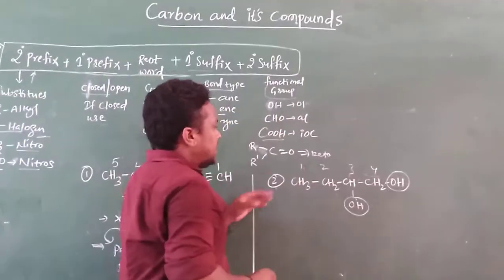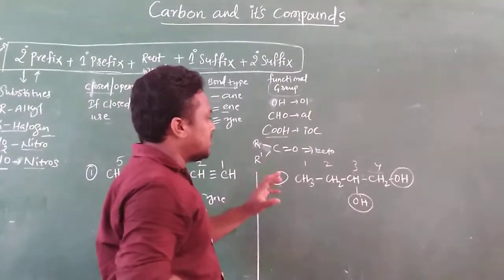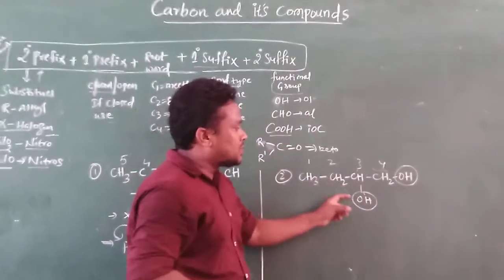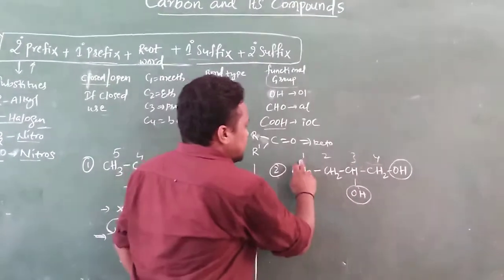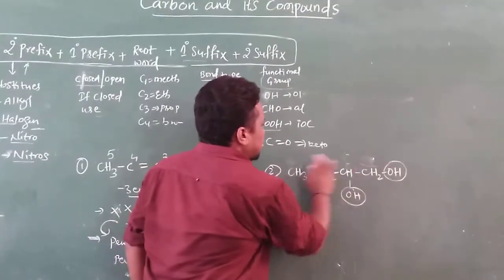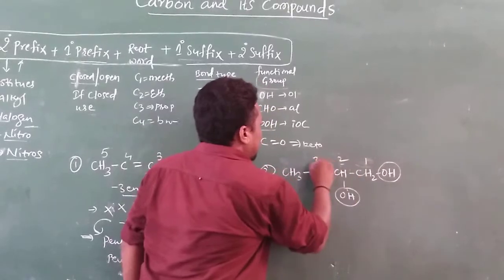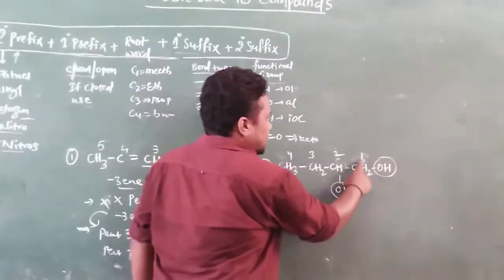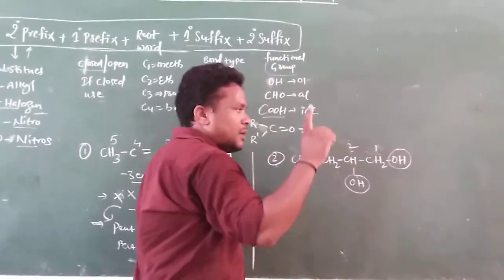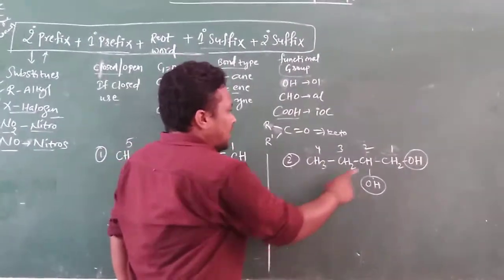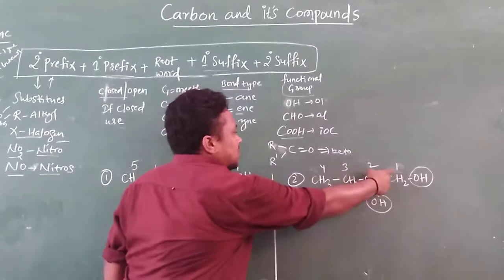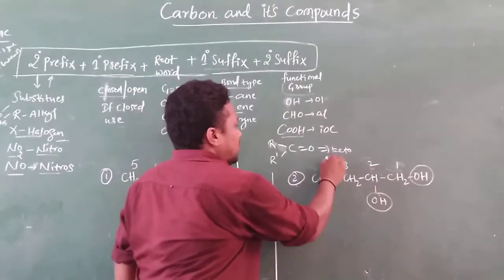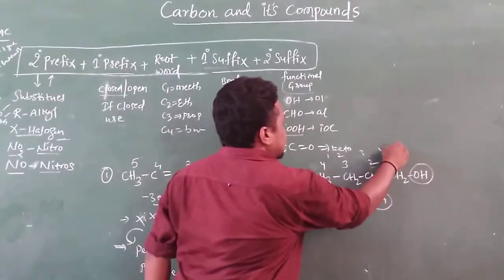it is wrong. Why? Because we have to give the lowest number to the functional group. In this way it is the third position. Then I would like to give the numbering from this side, 1, 2, 3 and 4. Then the functional group is present at the second position, and the other functional group is present at the first position. That's why we have to give the numbering from this side. Don't go like this, 1, 2, 3, 4. This is the wrong method.